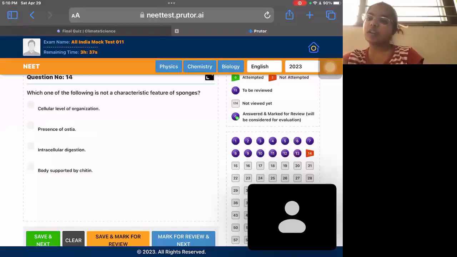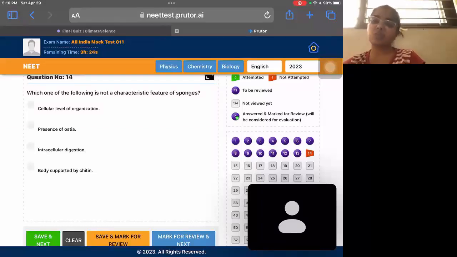Which of the following is not the characteristic features of sponges? Sponges are the most primitive animals. So they do have the cellular level of organization. They do have ostia as an opening. Then they digest directly only inside the body. They don't have any structures because they are the most primitive form. So they don't have any organ or organ system level. But their body is supported by spicules. They are not supported by chitin. So the incorrect one is the fourth one.